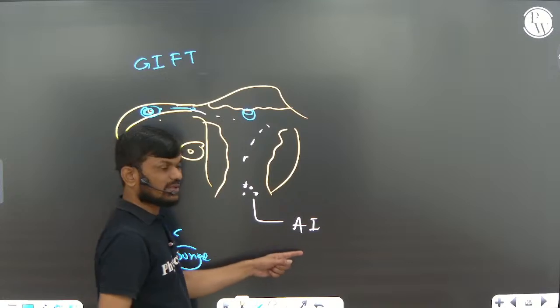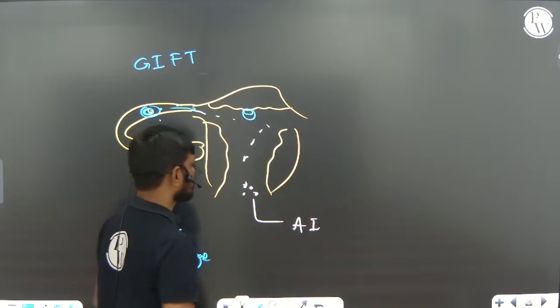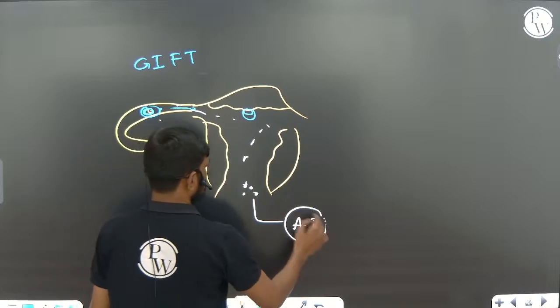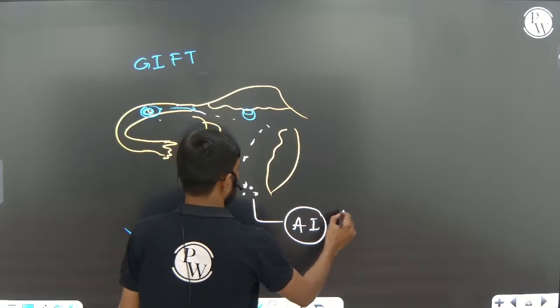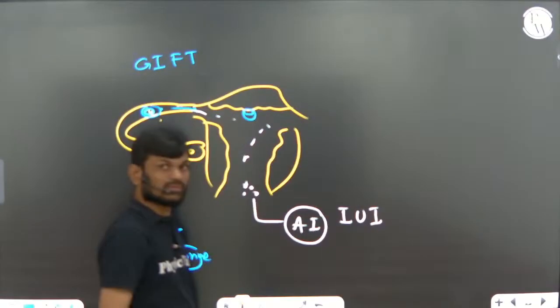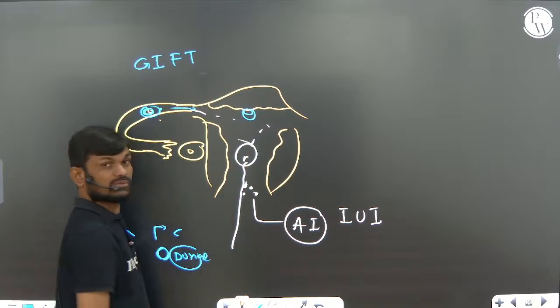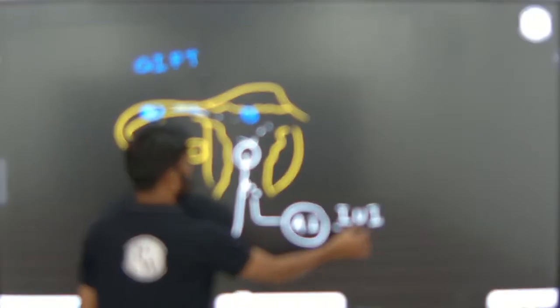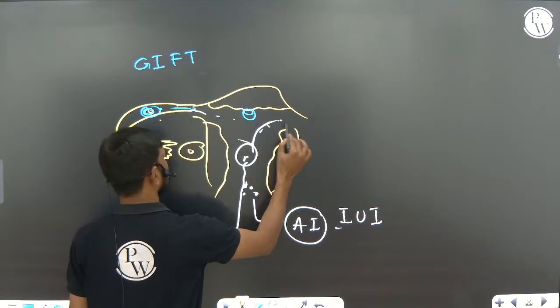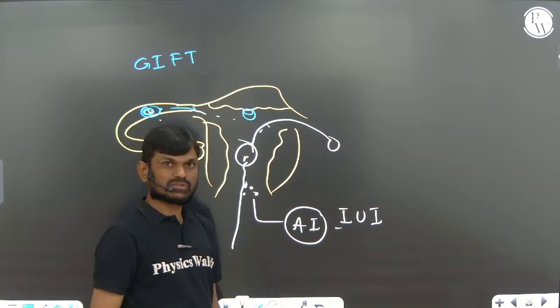So it comes under the in vivo technique. Then there is intrauterine insemination, where we artificially inject the sperm into the uterine cavity. Naturally it moves to the ampulla region where fertilization takes place.